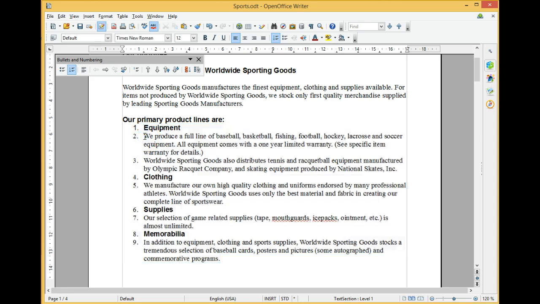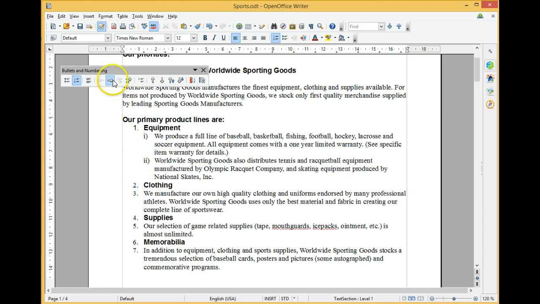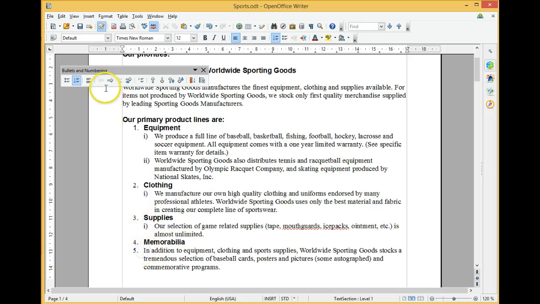To change the second level, we use the Bullets and Numbering extra toolbar that has appeared, and we select Demote one level, and we can demote all the required text to the level selected.